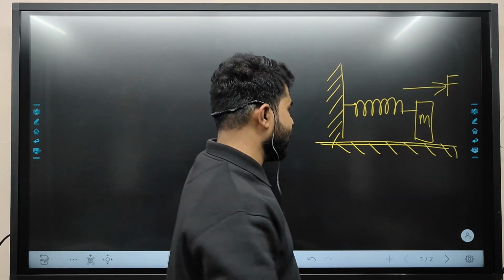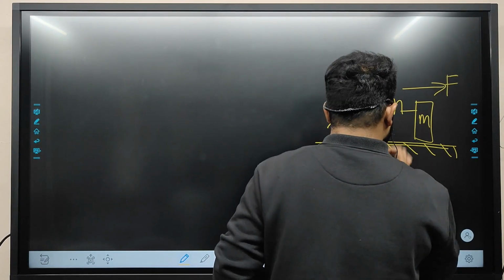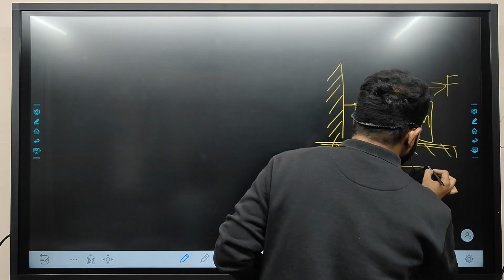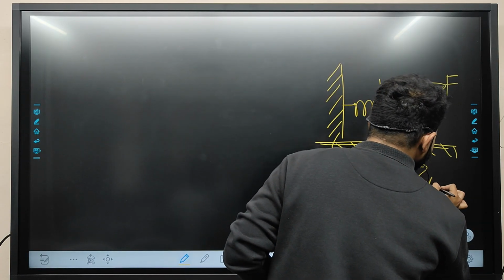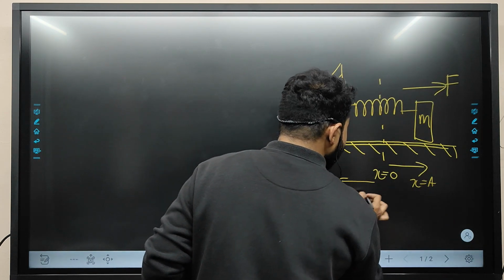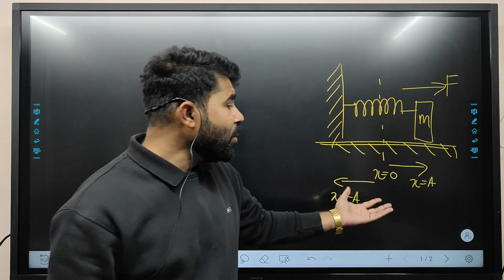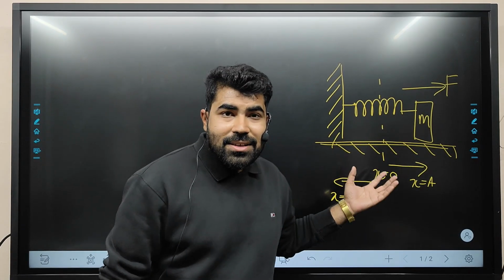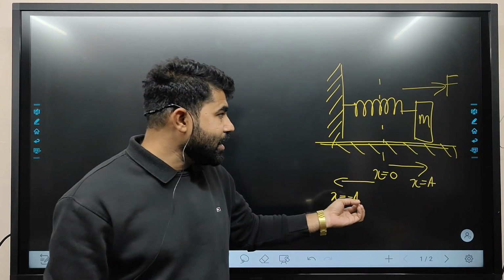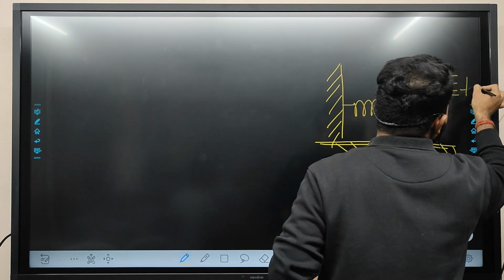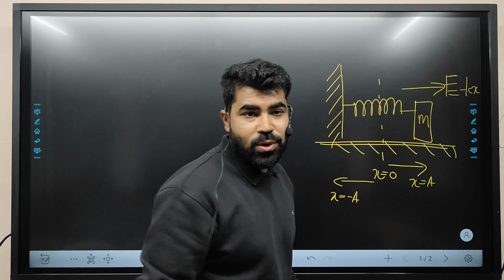This will be x equal to 0, and we will get x equal to a here, and x equal to minus a here. This is the type of simple harmonic motion produced by the spring, and F will have the value minus kx as the restoring force.